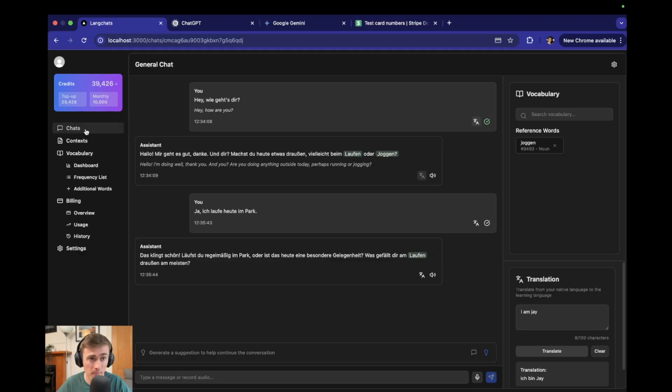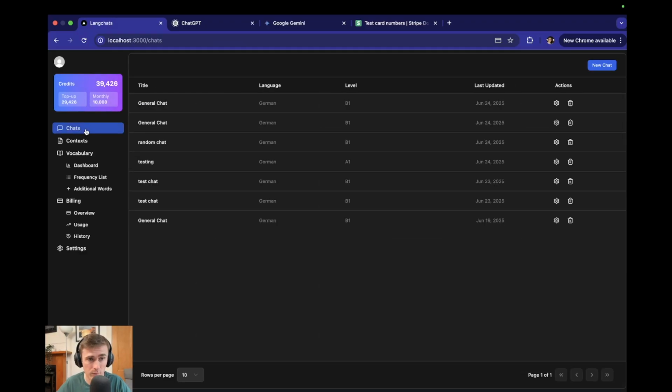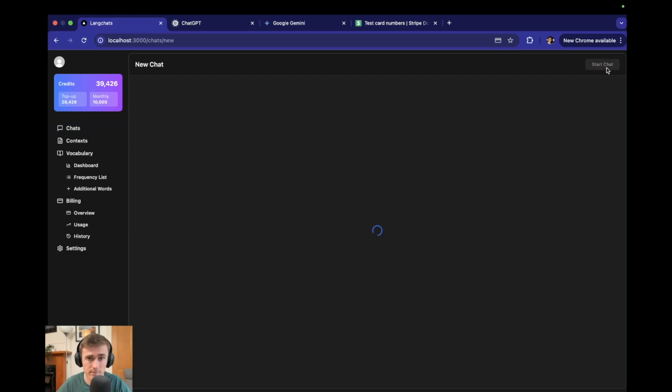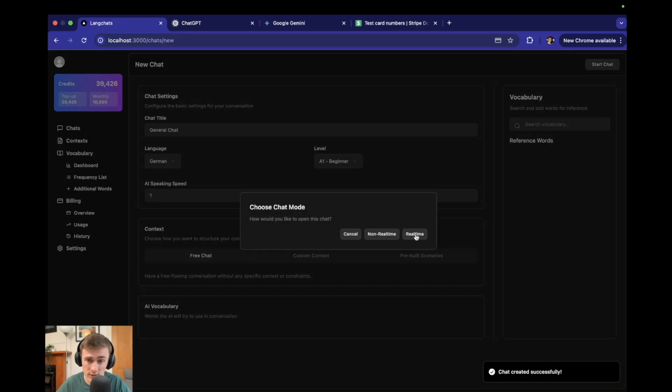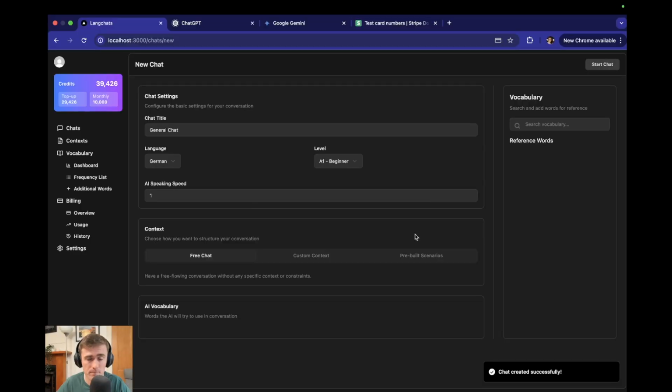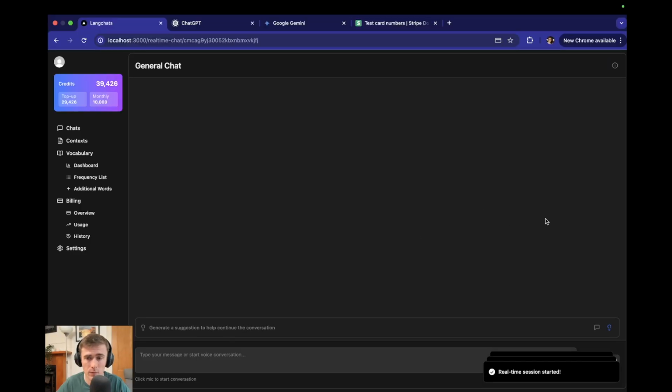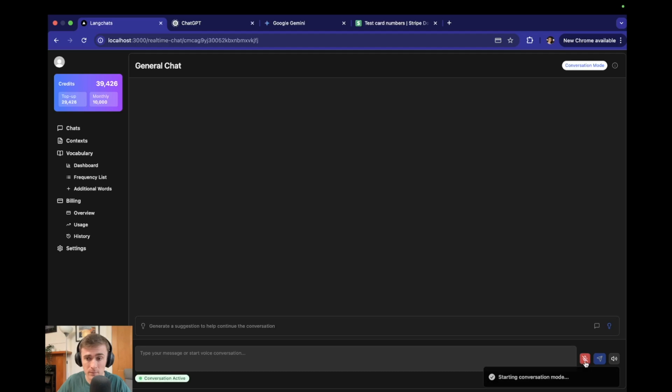So I'm going to go back to chats. I'm going to create a new chat. This is absolutely fine. I'm not going to do anything in here. I just want this to be quick so I can show you what real-time chat looks like. So the difference here is that this is like an actual conversation. There is no stop-start. It's just a fluid conversation. So I'll show you what this looks like.